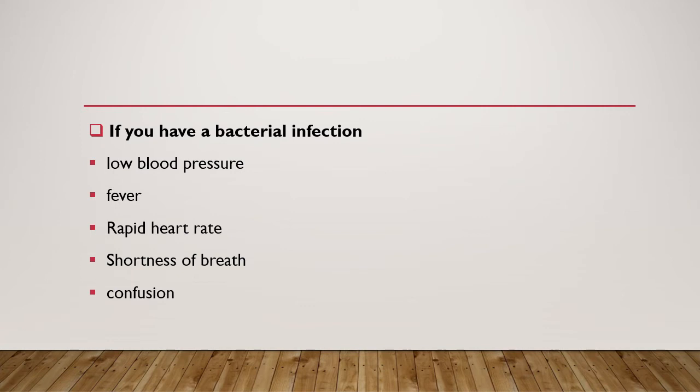If you have a bacterial infection, there are many symptoms like low blood pressure, fever, rapid heart rate, shortness of breath, confusion, and the temperature may also run lower than normal, meaning lower than 37 Celsius, which is 98.6 Fahrenheit. These are the symptoms if you have a bacterial infection, and according to the type of infection the symptoms change.